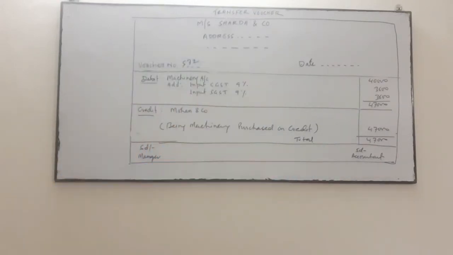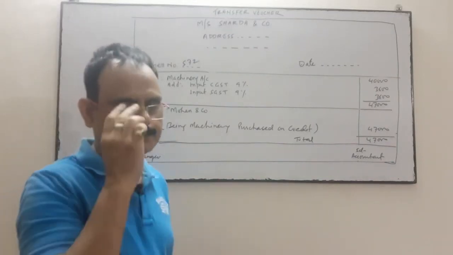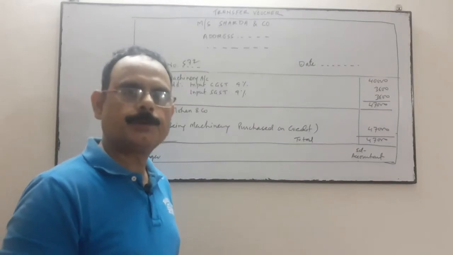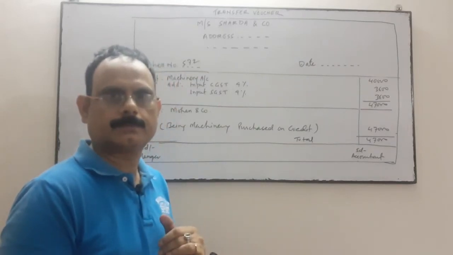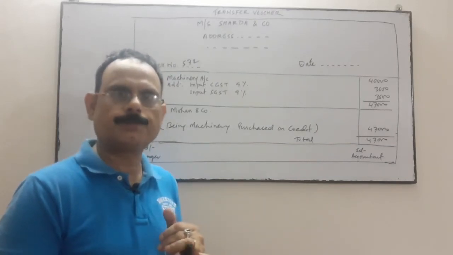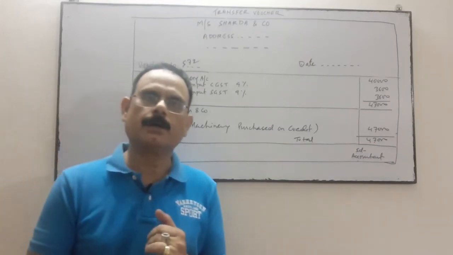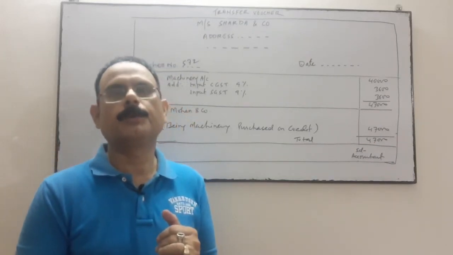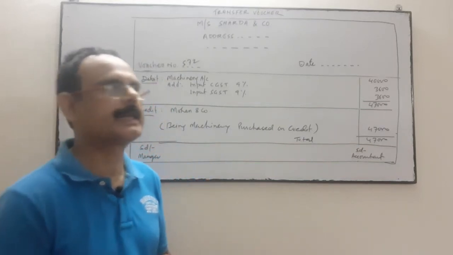Is it clear? Suppose we have purchased the goods on credit. So which voucher will we prepare? Cash voucher or non-cash voucher? We will prepare non-cash voucher because goods are purchased on credit.